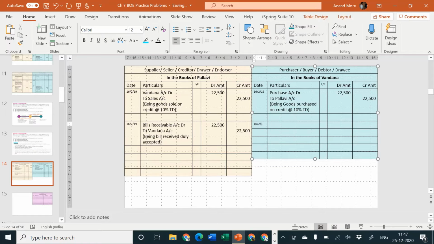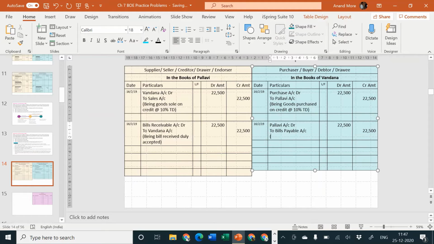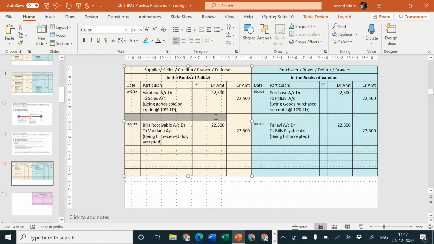And take the case of Vandana, the entry will be, who is the receiver? Pallavi is the receiver, so Pallavi account debit to what? To bill, but which bill? It will be called bills payable for us, to bills payable account. Amount is how much? 22,500. Being bill accepted. Okay, so the second transaction is also over, bill drawn and bill accepted, that is also done. That's a good thing. Let me just change the font size of this line and this line also.